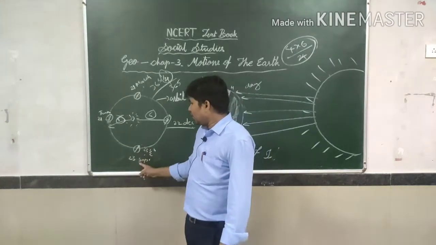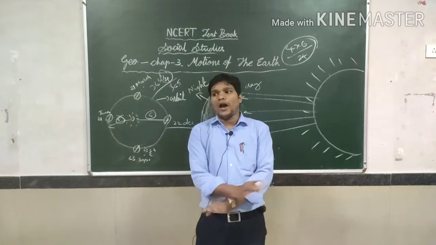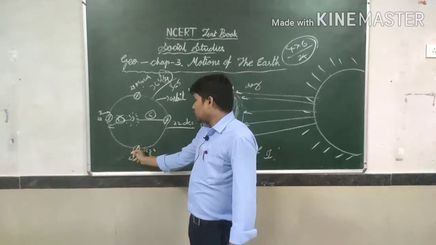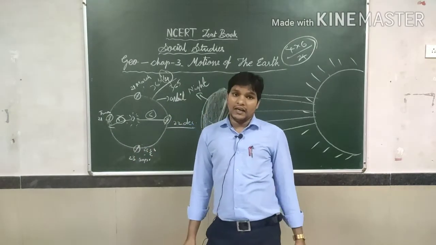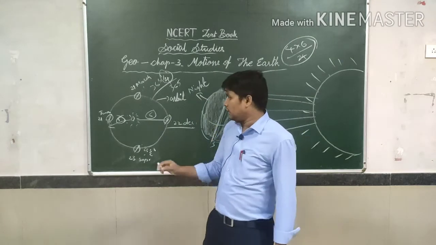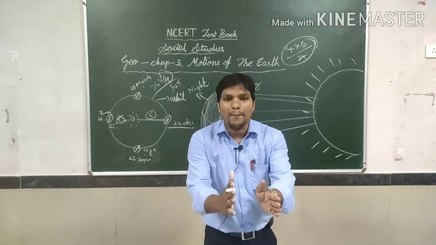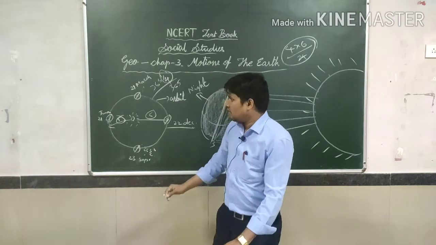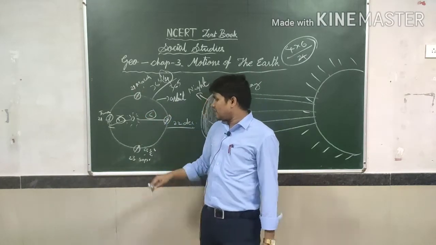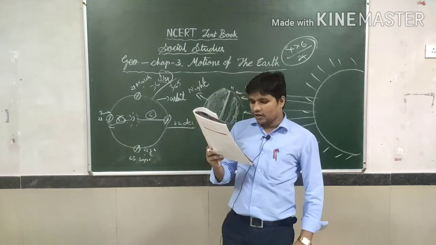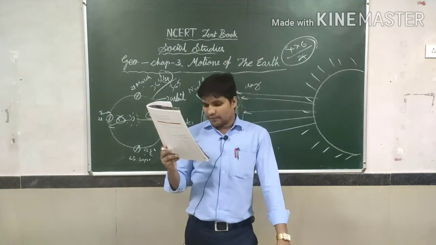What happens here? There is no tilting, nothing. The sun directly falls on the equator, and day and night are both the same. There is no change on 21st March and 23rd September. This is called the equinox.